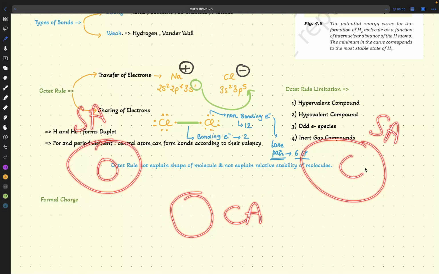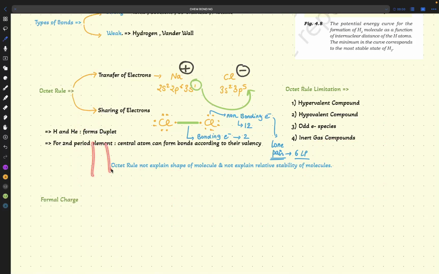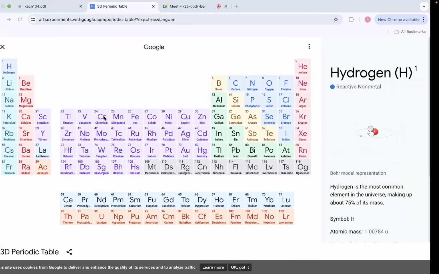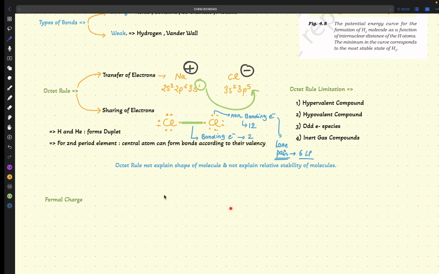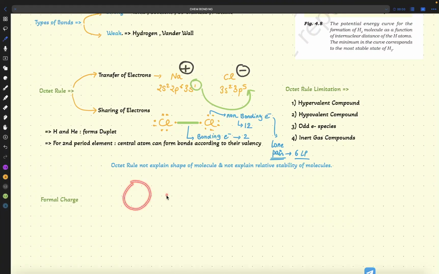Here hydrogen is the surrounding atom, and here oxygen is the central atom. So what it is telling us is, for second period elements, the central atom can form bonds according to its valency. Which are these? Lithium, beryllium, boron, carbon, nitrogen, oxygen, fluorine, neon. Let's take oxygen as an example to understand this. How much is the atomic number of oxygen?